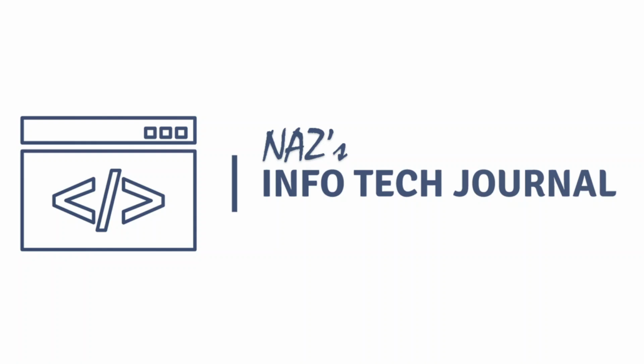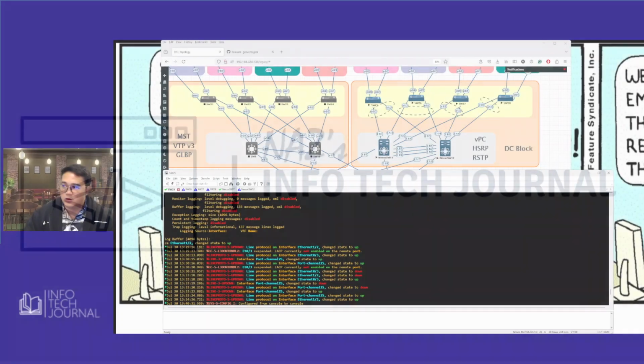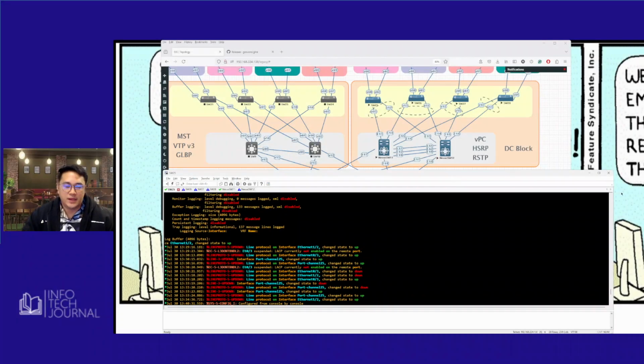Basically, another Info.Tech.Journal entry for me after troubleshooting vPC and LACP. Basically, virtual port channel and LACP. So basically, this is the way it goes. Yeah, I have a lab. This is me labbing it up, troubleshooting something, and the story goes like this.